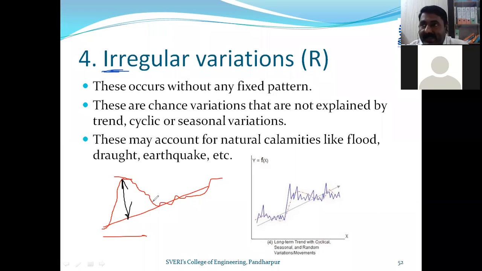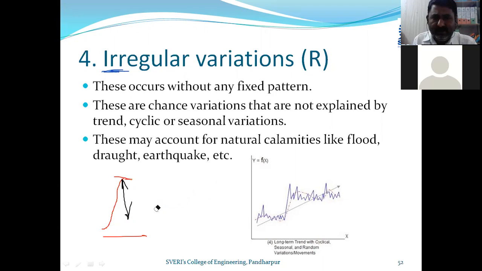Again, you can take the medical items, then face shields, then the separate PPE kits required for it. Whatever PPE kits are required, whether for operation purposes or some other purpose, it is there. But in what amount the PPE kits would be required, no one predicted at all. So these are irregular variations. These are the natural calamities.